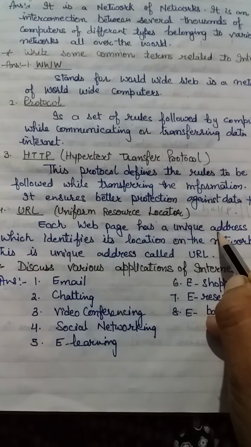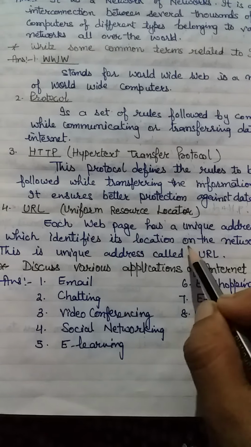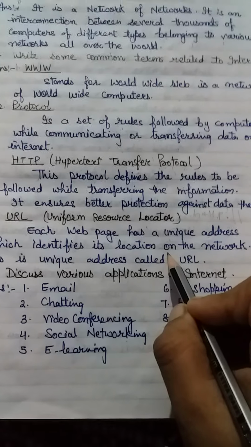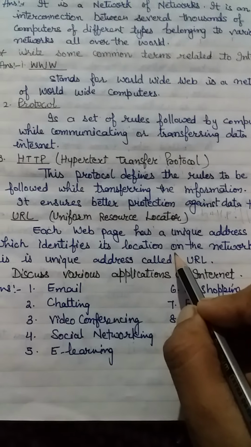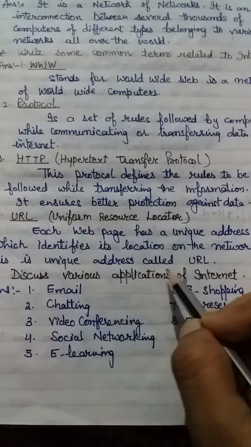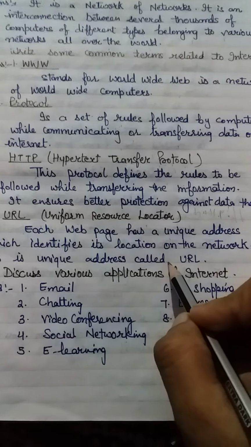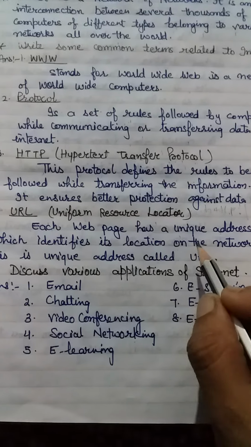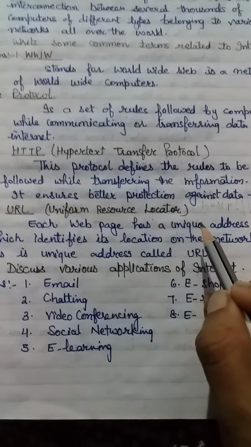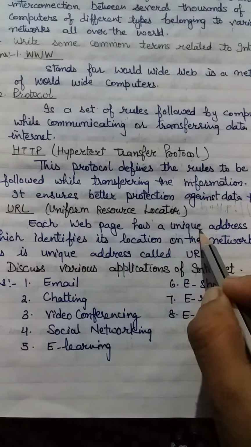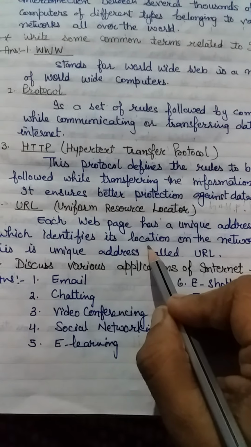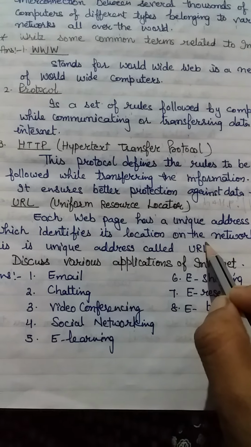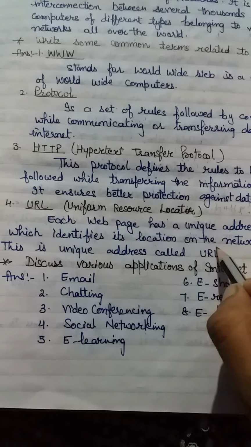A web page has a unique address which identifies its location on the network. Each and every web page on the internet has its own unique address, which identifies where it is located on the network.